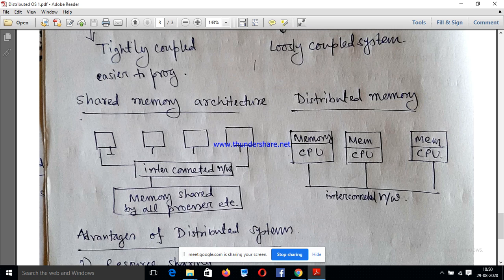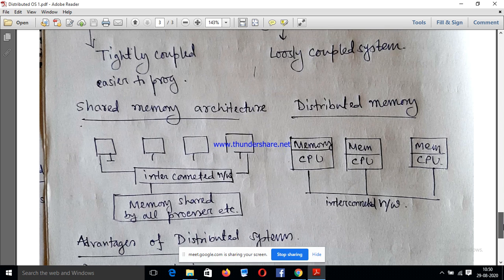Here you can see there are 3 nodes and each and every node has its own memory and own CPU. But they are connected with an interconnected network. It may be LAN, it may be WAN, etc., and they are associated with one distributed application software.